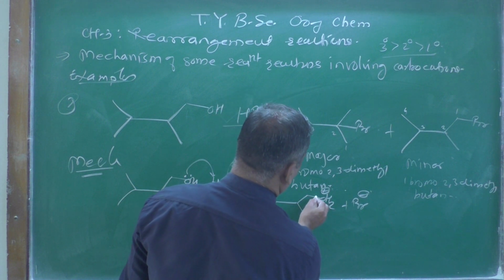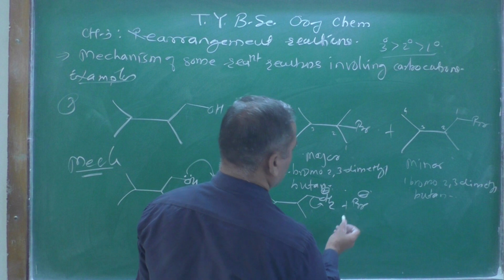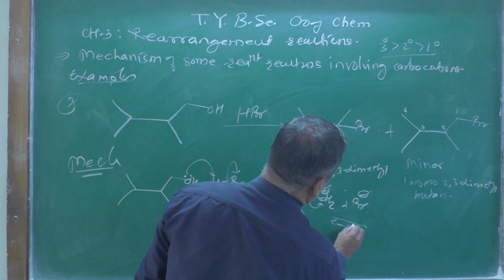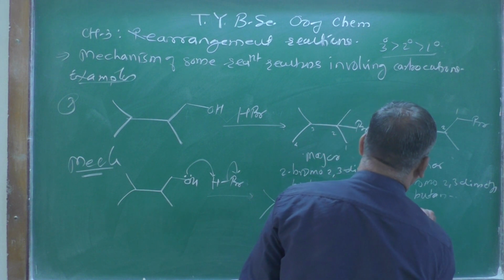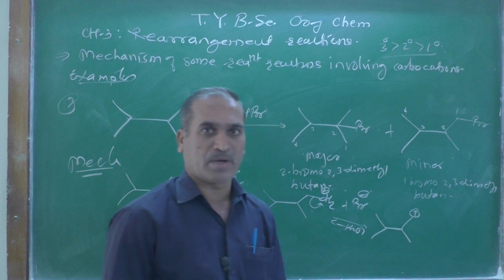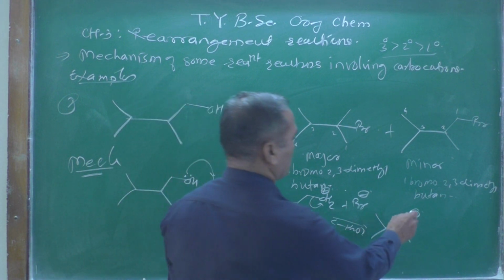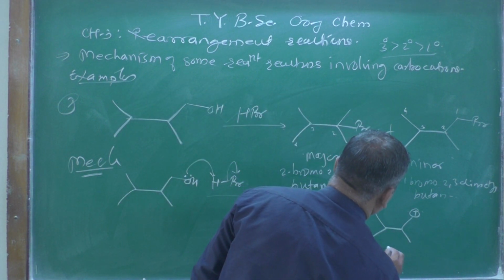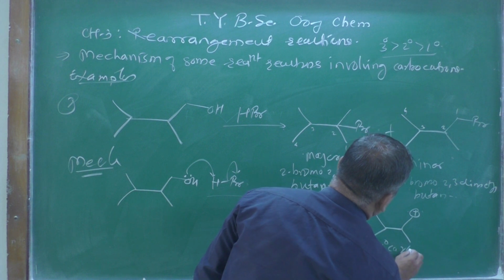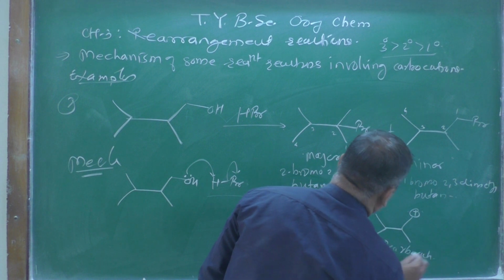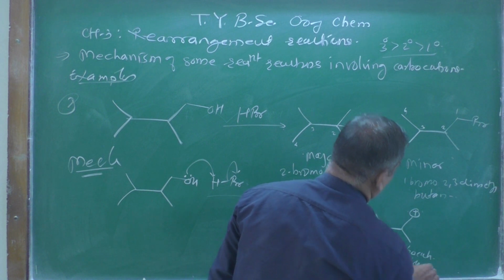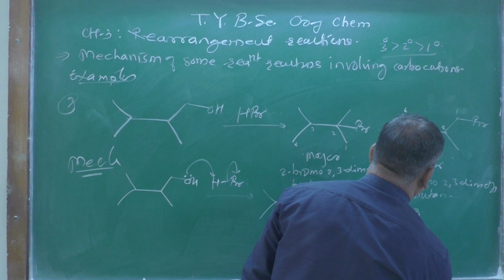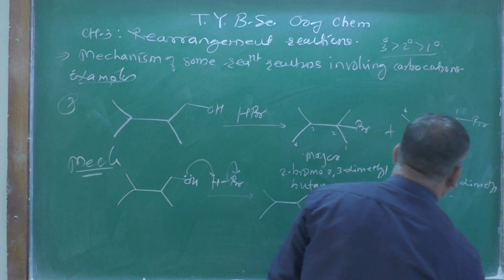First, there is an elimination of a water molecule. Minus H2O gets eliminated, and what you are going to get over here is a positive charge. What is the nature of the carbocation over here? If you see this one, this will be the primary carbocation. This is the primary carbocation, and as we know, it is a less stable one. And what is going to happen from here is a hydride shift.